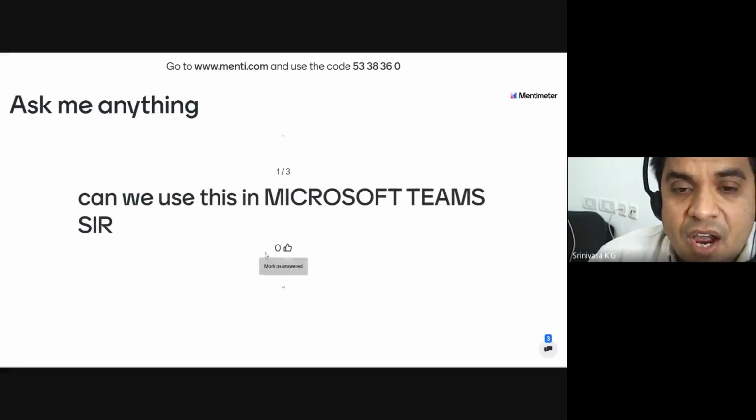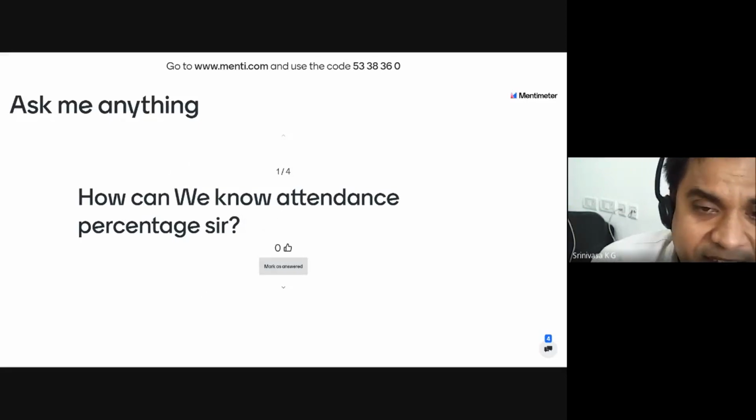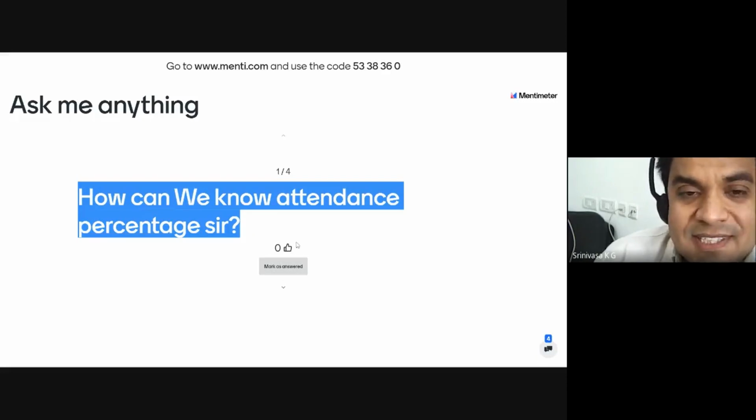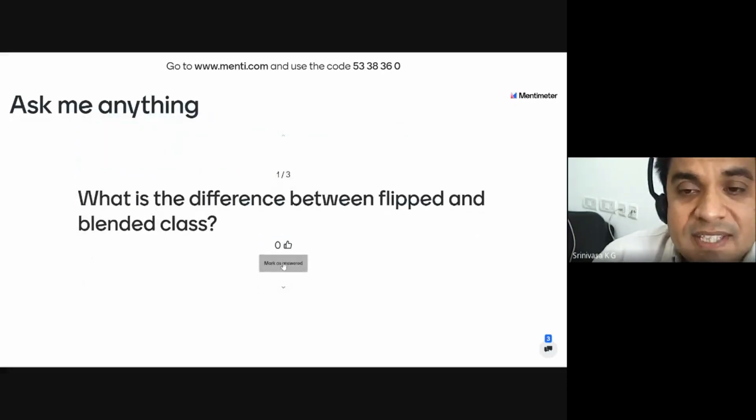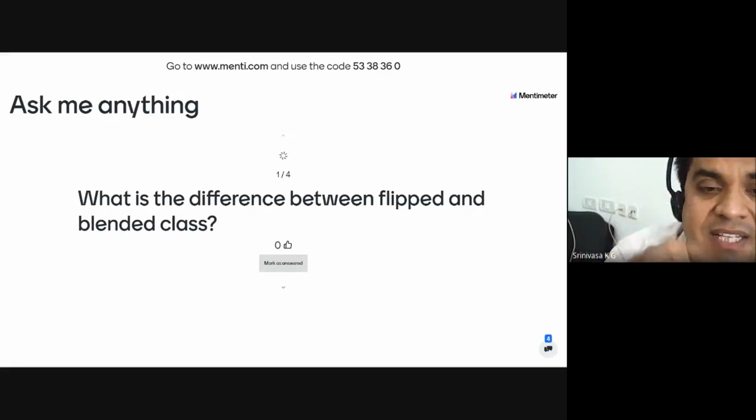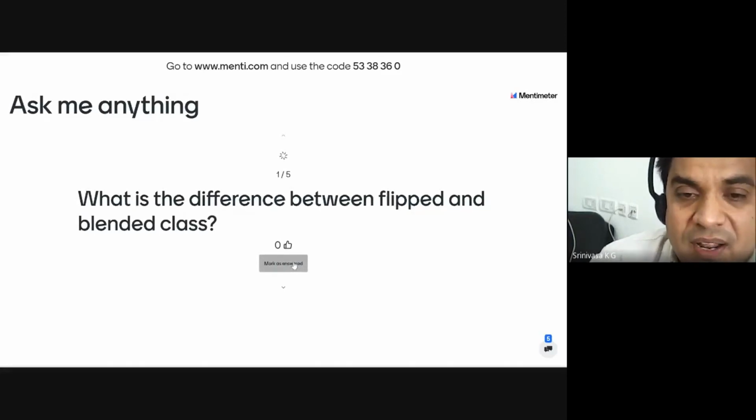How can we use Microsoft Teams? Yes, you can, for which you require Microsoft 365, Office 365. How can we know the attendance percentage? Attendance percentage can be known with this kind of thing. You can make people present here. How many people have written the quiz, that is the attendance. What is the difference between flipped and blended? Flipped classroom is one concept in the blended classroom. Blended is something bigger and flipped is one among them.